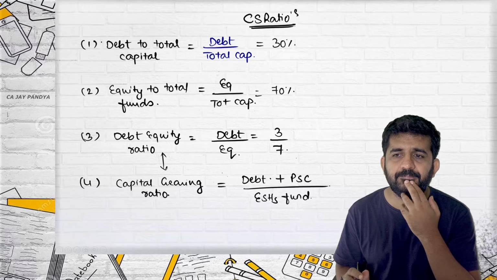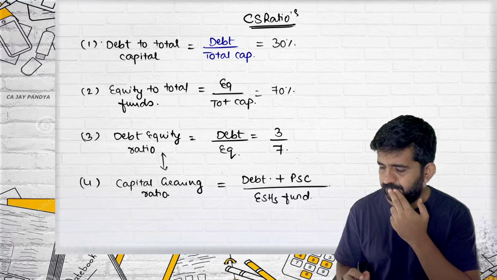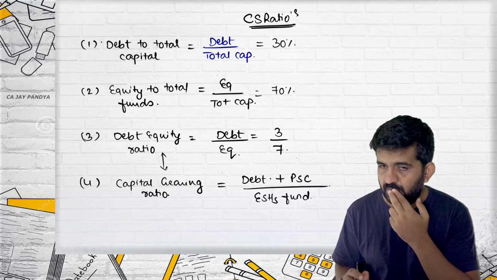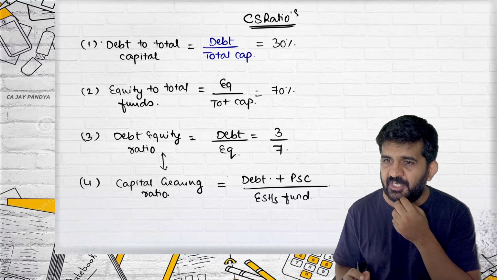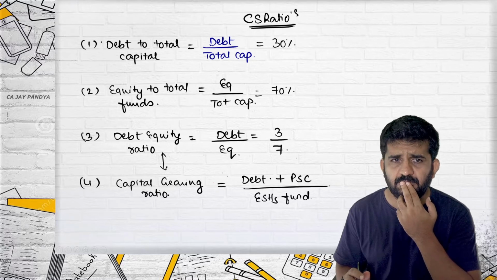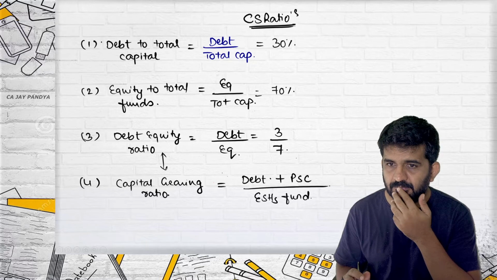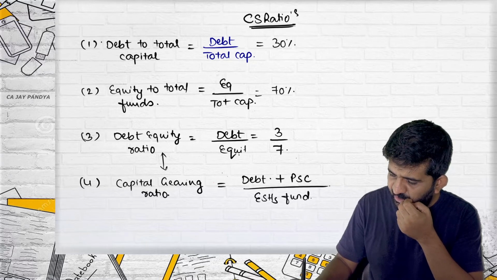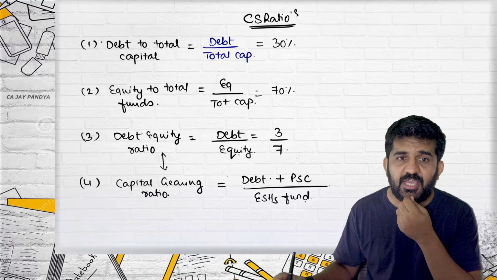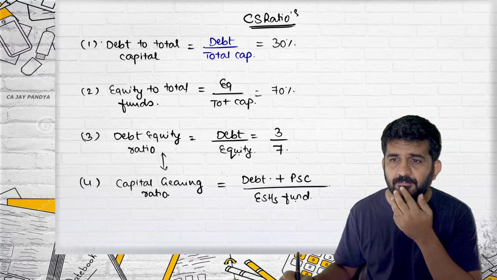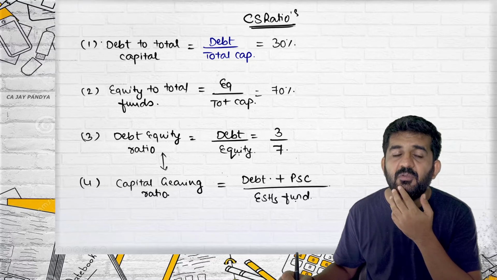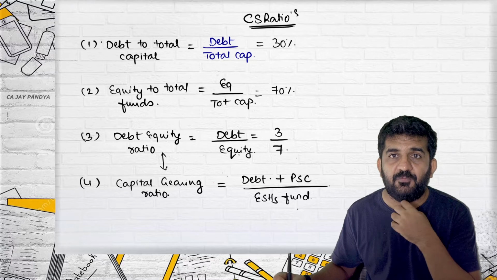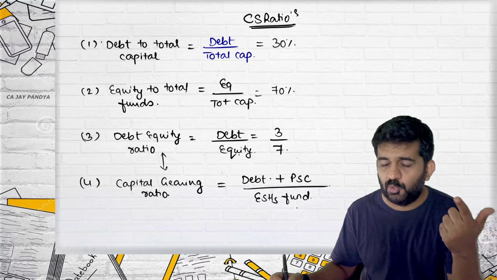Darshita? Preference share capital is added in debt, in the numerator. And in the denominator, have you made any change? Yes, you have. We have deducted preference share capital from equity shareholders fund. You have deducted preference share capital from the denominator and you have added it to the numerator.